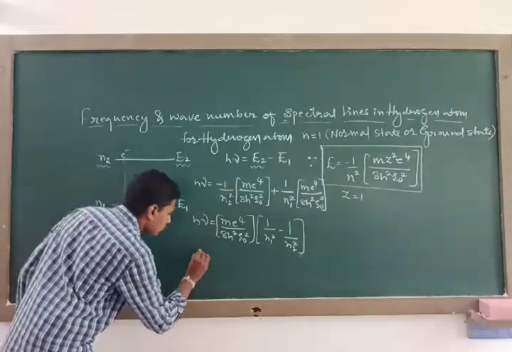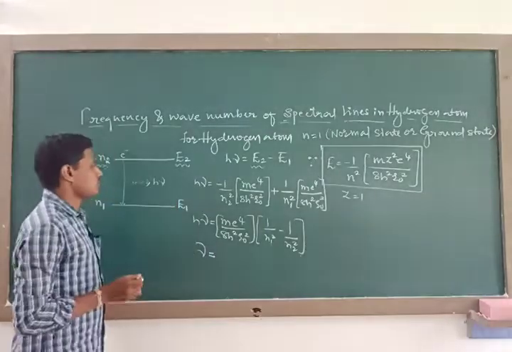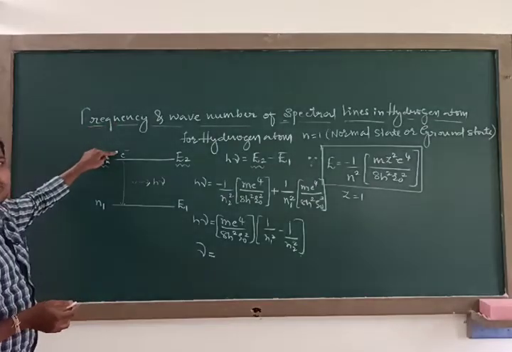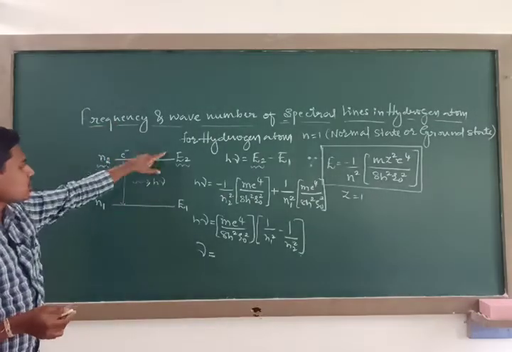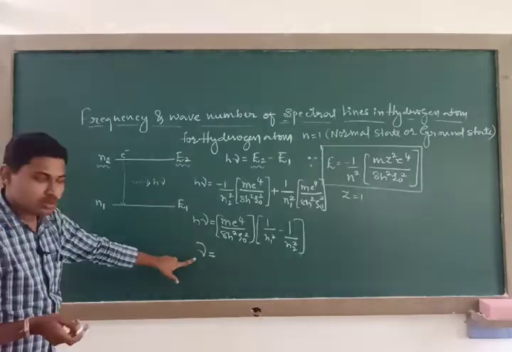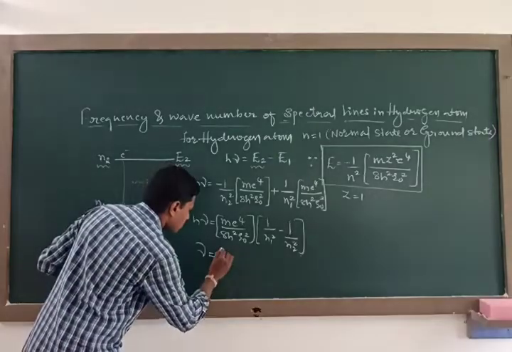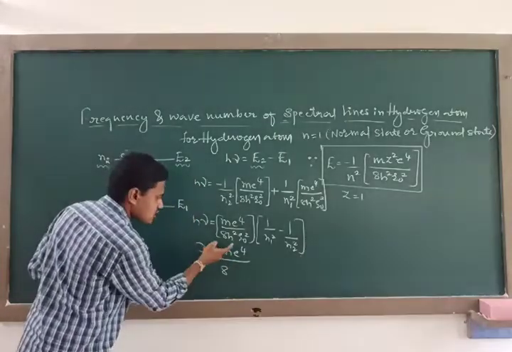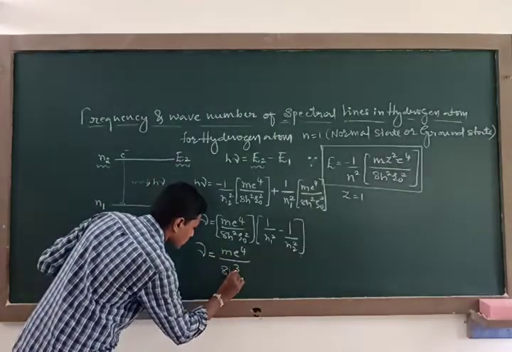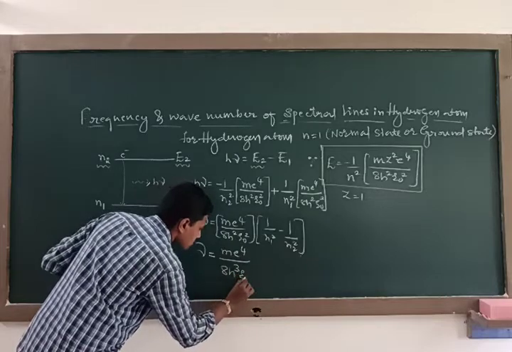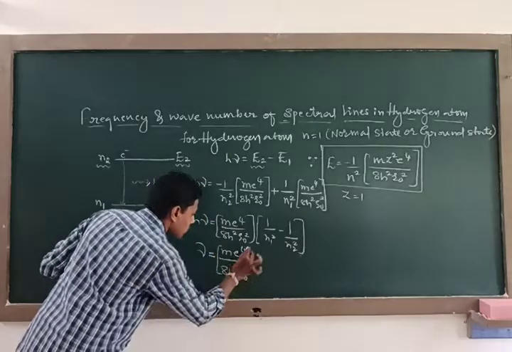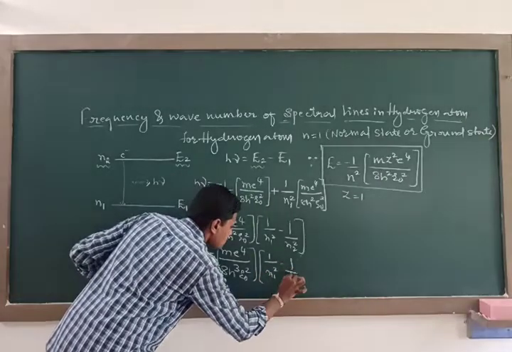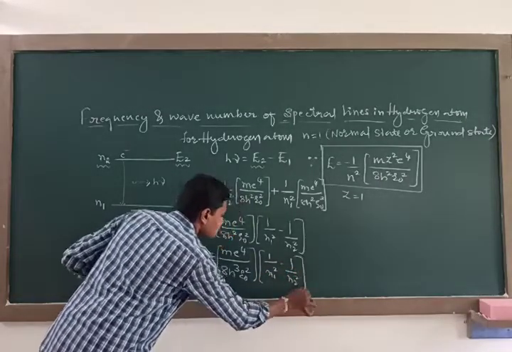So the frequency of the spectral line emitted by the electron when it makes a transition from E2 to E1 is nu, and this nu is given by m e to the power of 4 divided by 8. This h comes to the denominator, becoming 8h cube, instead of square it becomes cube, epsilon naught square into 1 divided by n1 square minus 1 by n2 square.